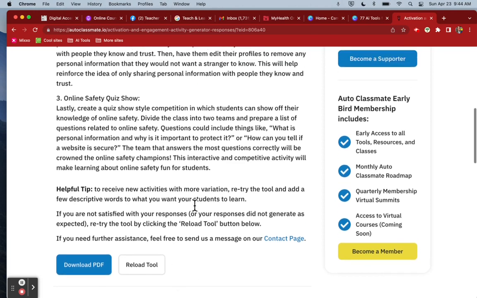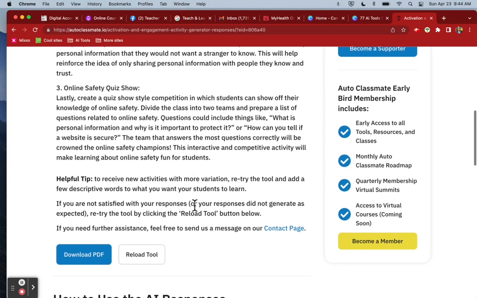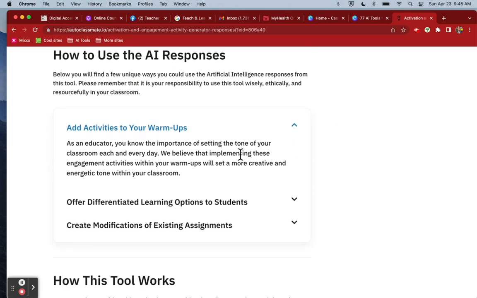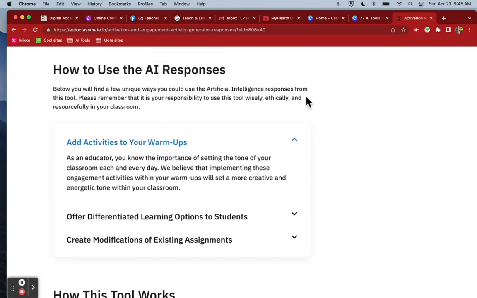If you don't like what you see, or you want it to be tweaked or to add more specific information, give it some more context. So you'll just go back and start over. Or if you wanted to just try again, you click Reload Tool. The other thing that's nice is you can go down here, and again, it's going to show you some suggestions on how to use these responses.